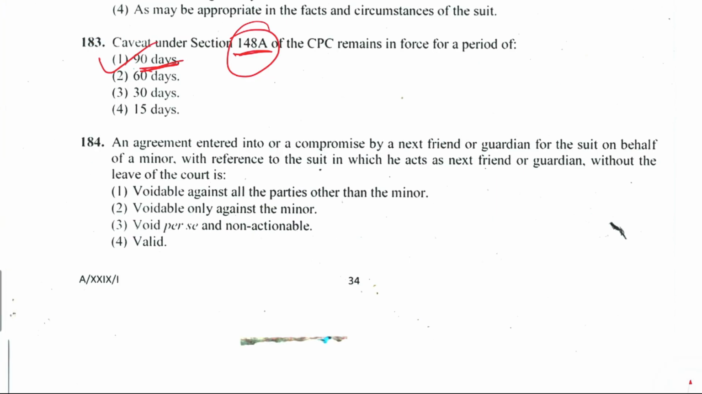184. An agreement entered into or a compromise by a next friend or guardian for the suit on behalf of a minor with reference to the suit in which he acts as a next friend or guardian without the leave of the court is what? Voidable against all the parties other than the minor. Option 1 is the right answer and mentioned in Order 32, Rule 7, Sub-Rule 2 of CPC.